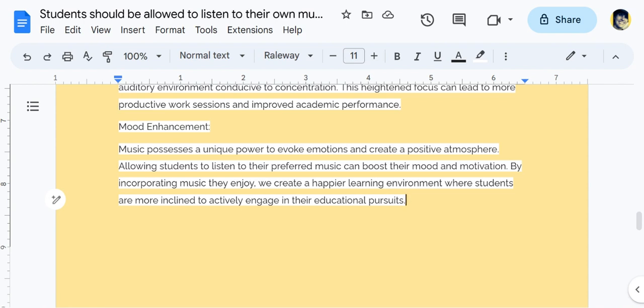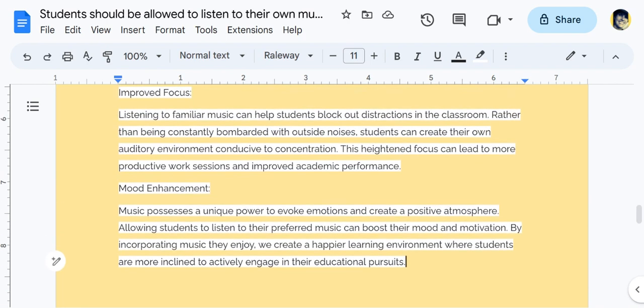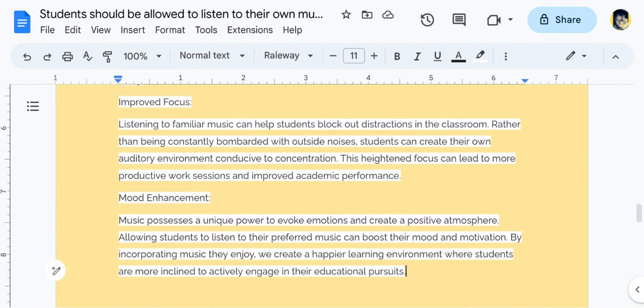Okay, so again, we see this argument of enhancing the mood. I love that, evoking emotions, creating that positive atmosphere. We definitely see that, again, happier learning environment. So all in all, notice how these two paragraphs, improved focus and mood enhancement, are obviously referencing the benefits of being able to listen to music in the classroom.